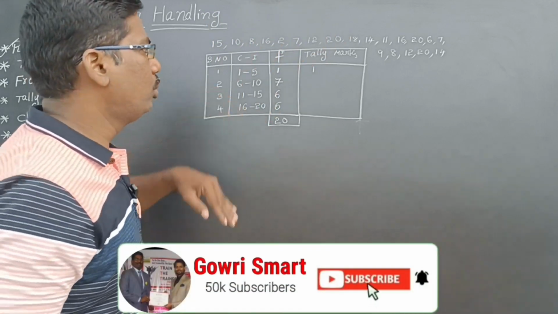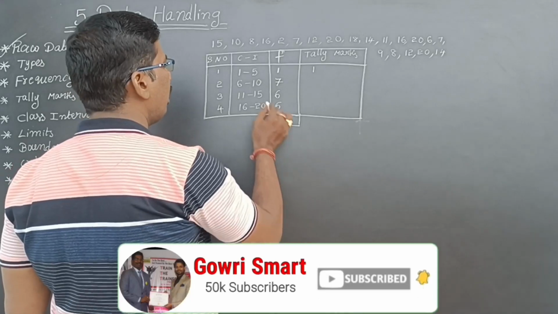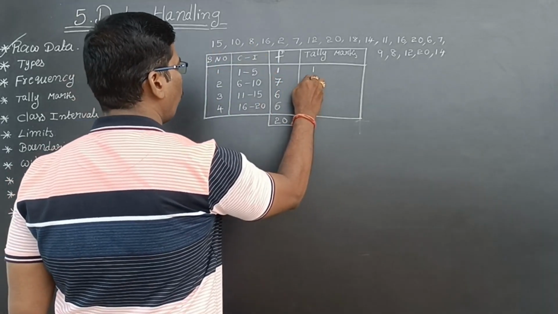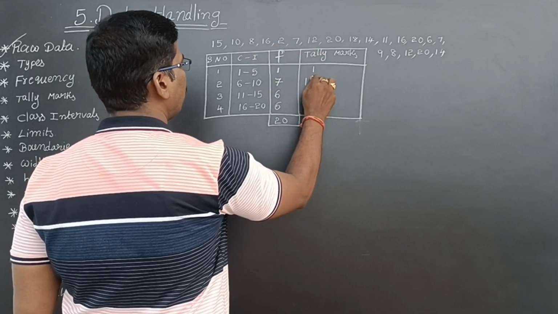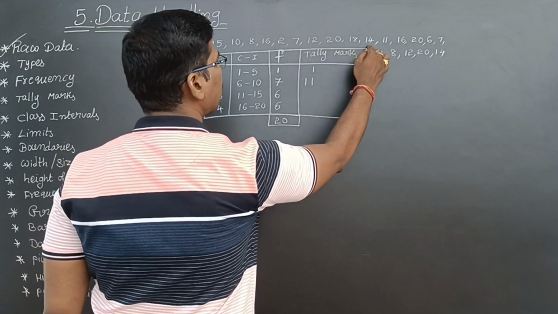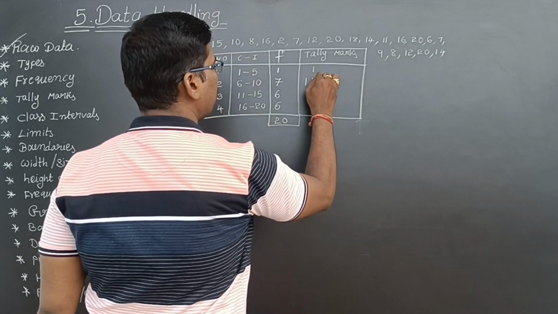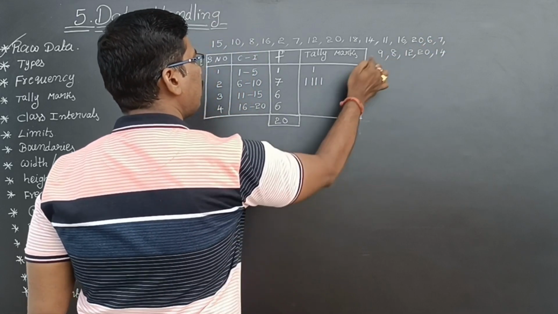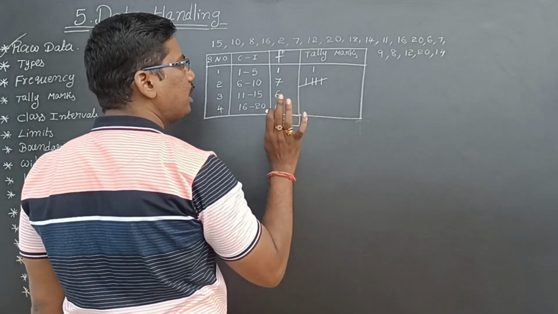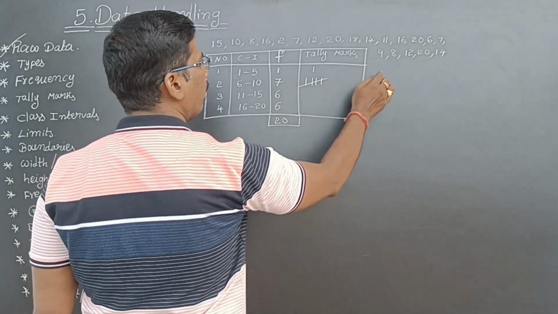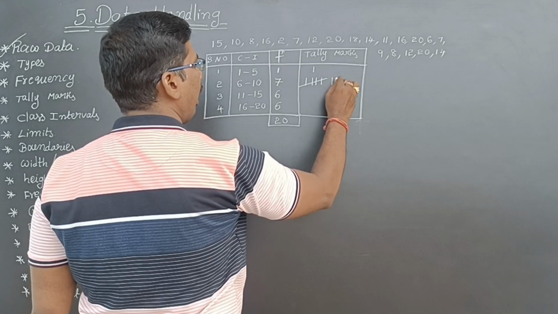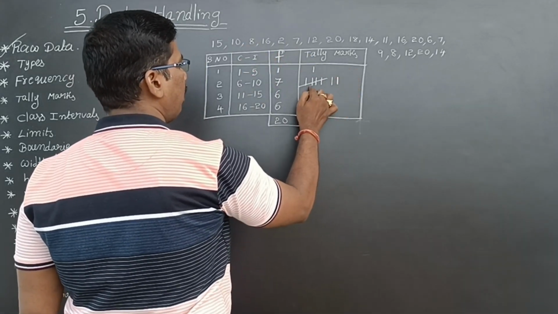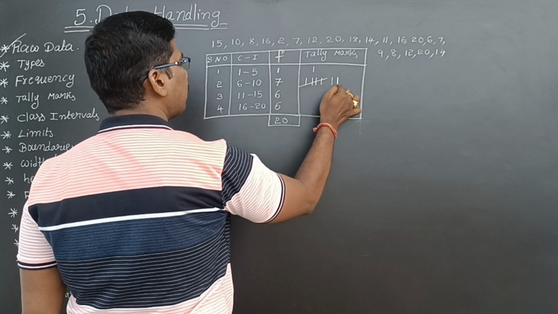So, then what can we do? For 7, see here, 6 to 10. 6 to 10 means, here 1, next 1, 2, next here 1, next here 1. So I can do it like this, this is 5. This is 5. Next here 1 and one more. 10 also is there. See, 1, 2, 3, 4, 5, 6, 7.